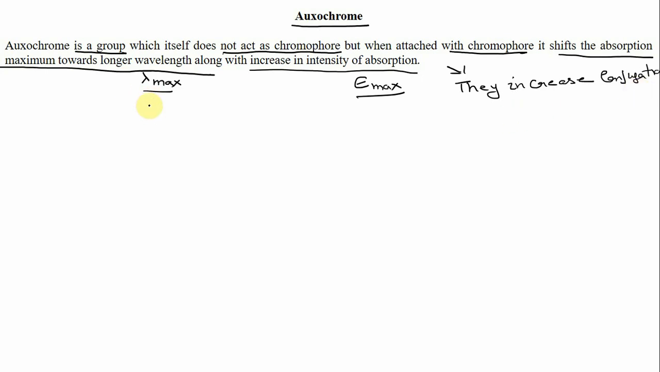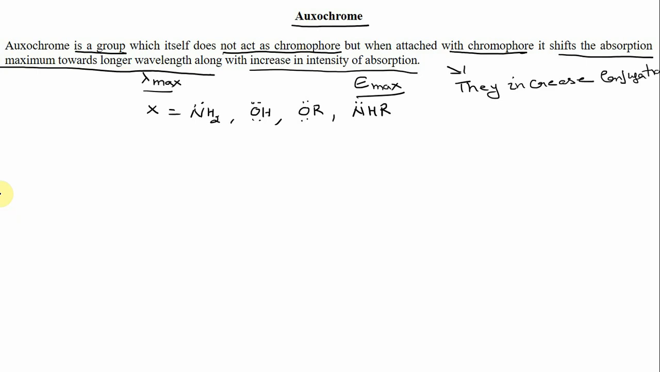These auxochromes are mostly groups having lone pairs of electrons, like NH2, OH, OR, or NHR. Due to the presence of these lone pairs of electrons, when they are attached to the chromophore molecule, they increase its conjugation and shift lambda max towards the longer wavelength. So let us see the example.